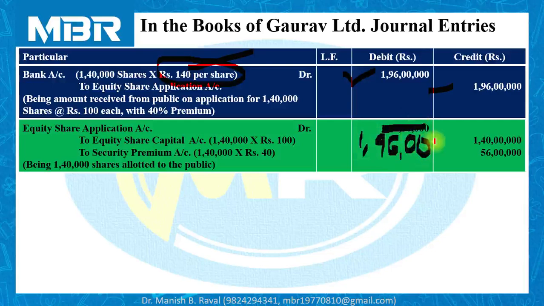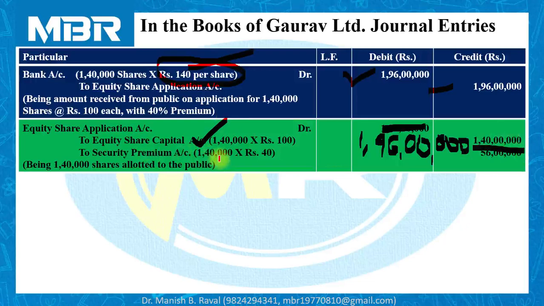Equity share application account debited 1 crore 96 lakhs to equity share capital account 1 crore 40 lakhs. 1,40,000 multiplied by 100 is equal to 1 crore 40 lakhs.